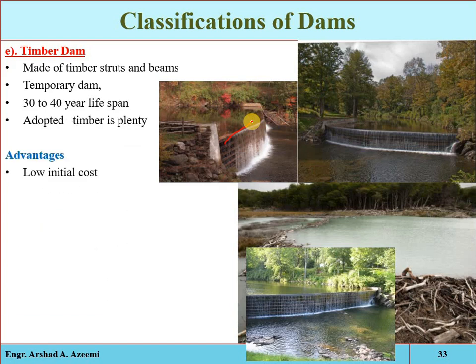There are 3 types of timber dam, and we are not going into detail on that: the A-frame, rock-filled, and beaver types. They are just constructed from timber. We just have to construct a barrier or obstruction across the river to store and raise the water level at the upstream side.